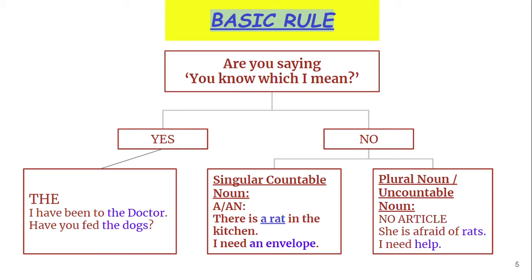Let's go to the basic rule. What is the basic rule behind using articles? The first question you have to ask is, does the listener know what I am speaking about?